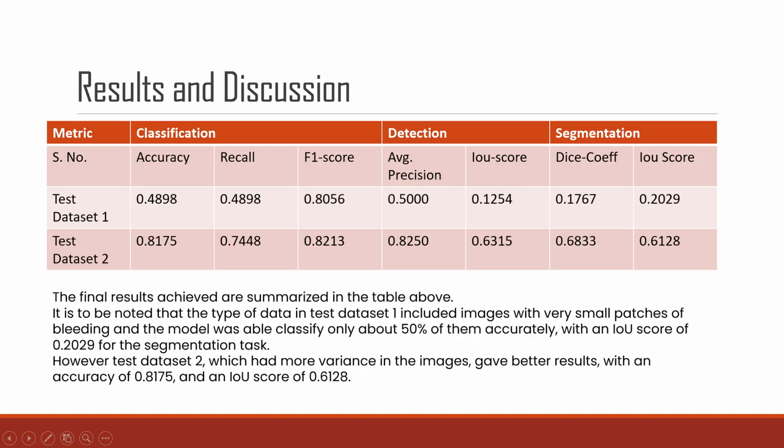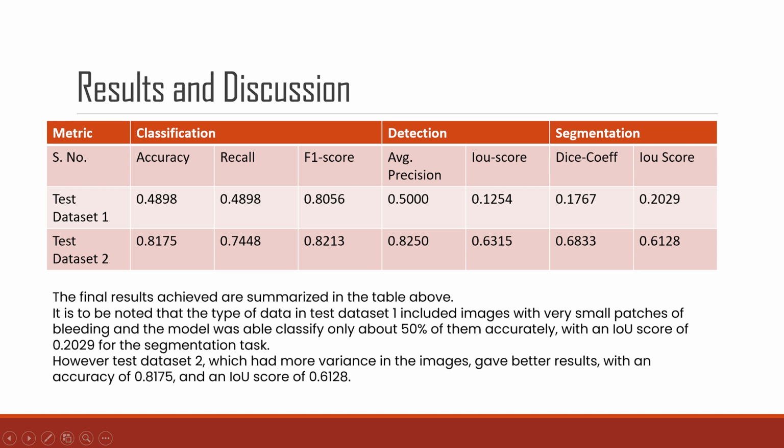Here we have provided the final result of our model. Test dataset 1 contained only 50 images and all of them were bleeding, whereas test dataset 2 included 515 images consisting of relatively equal numbers of both bleeding and non-bleeding images.